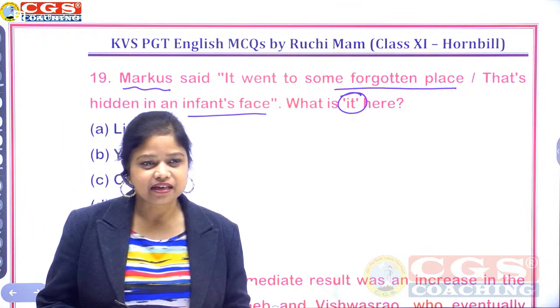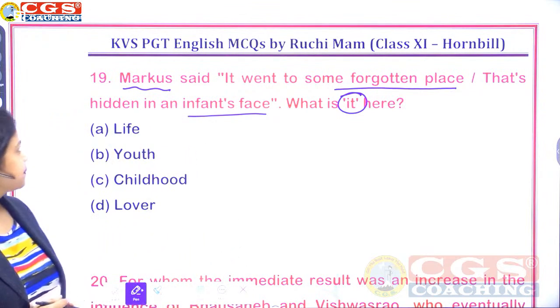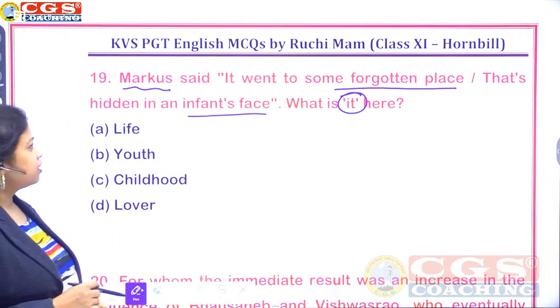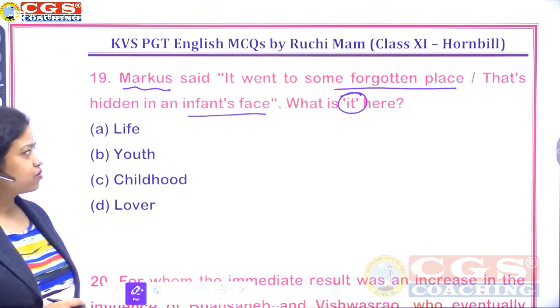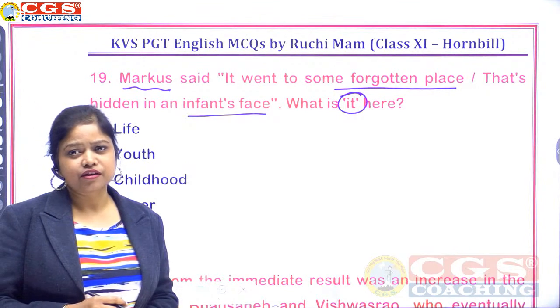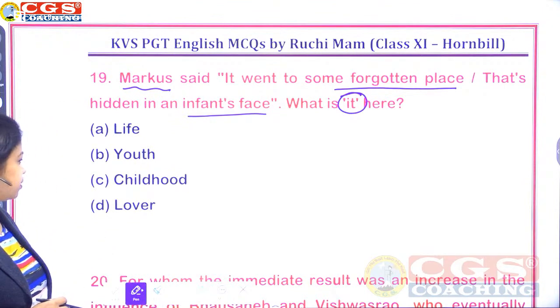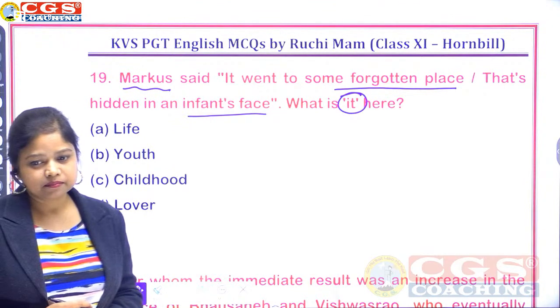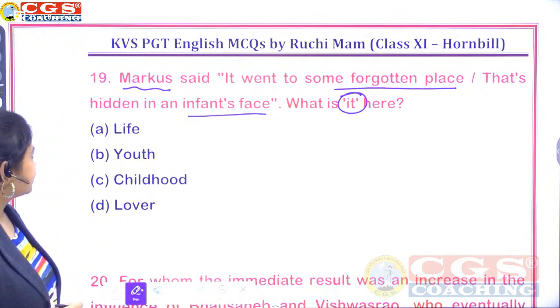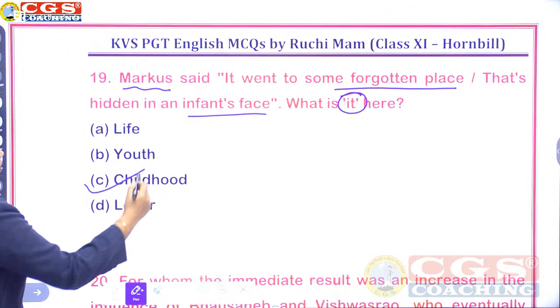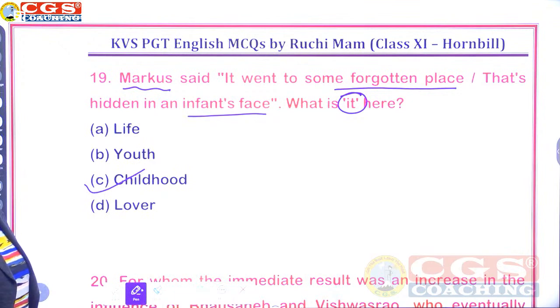Question number 19. It went to some forgotten place that's hidden in an infant's face. Obviously, you understand that it's taken from one of the poems. And the options given here are life, youth, childhood, lover. Which one? For 19, the correct answer is childhood. The poem is taken from childhood.